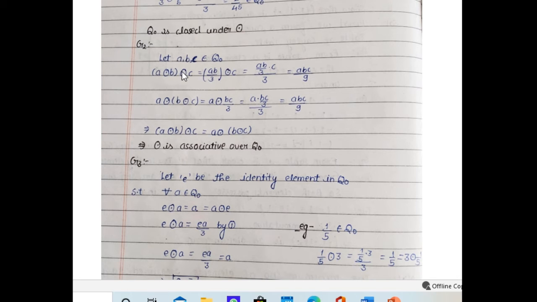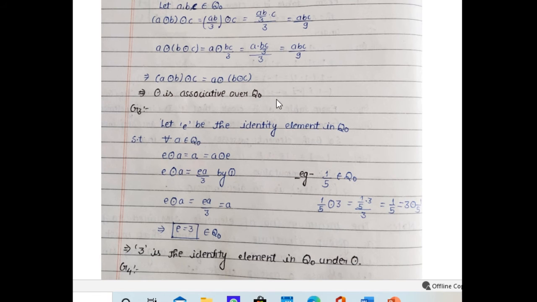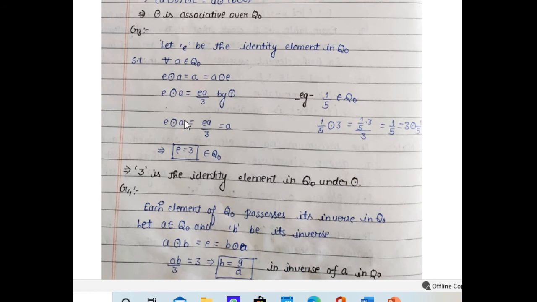We can easily check it out. The associativity: (a operation b) operation c is equal to ab by 3 operation c, which is equal to ab by 3 into c by 3, that is abc by 9. Similarly, we get abc by 9. So we see this operation is associative over Q naught. Also, now we have to find the identity element. We know the property of the identity element: when it is operated over any element of the set, the element remains unchanged. So let e be the identity element, and we operate it over a, then we get ea by 3, and ea by 3 is equal to a.